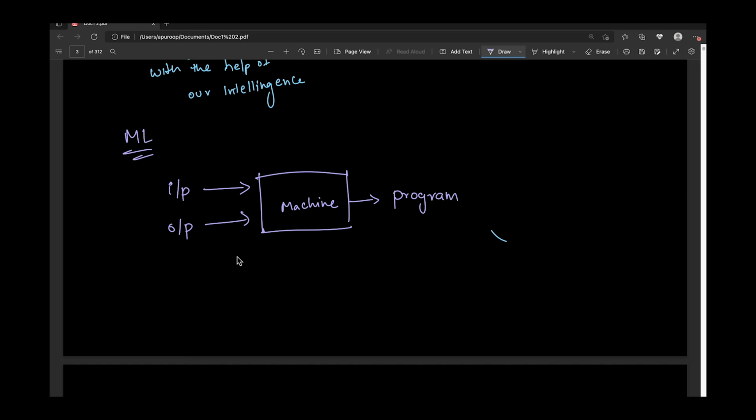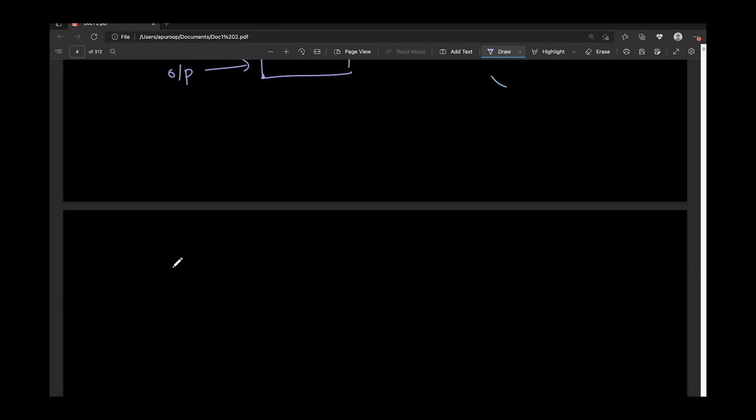Let's take an example and see how traditional programming is different from machine learning. Let's write a function with our logic. There is a problem statement, and based on that problem statement we think of logic, and the logic that we came up with is 5x cube plus 9x square plus 100. Let's say this is our logic. Based on the problem statement, we write this particular function. This we do in traditional programming.